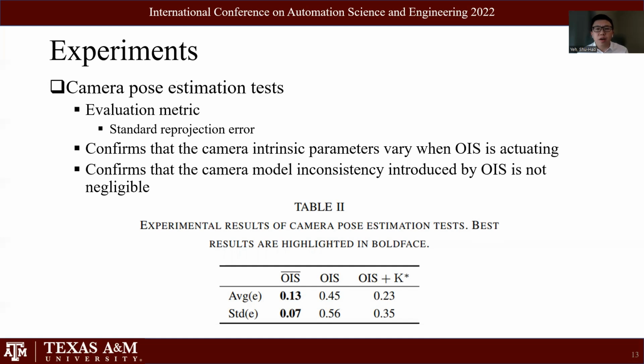The results show that there exists a significant difference of average reprojection error between the non-OIS set and the OIS set, and confirm that the camera intrinsic parameters vary when the OIS is actuating. Besides, the average reprojection error reduced from 0.45 to 0.23 after including the camera intrinsic matrix into MLE, which confirmed that the camera model inconsistency introduced by OIS is not negligible.